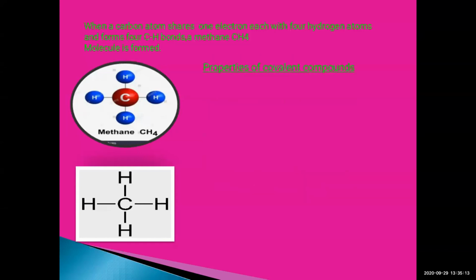Now, since it is a covalent bond, what could be its properties? The bond formed between carbon and hydrogen is covalent, so the properties of a covalent bond need to be studied. Covalent compounds have low melting points and low boiling points.